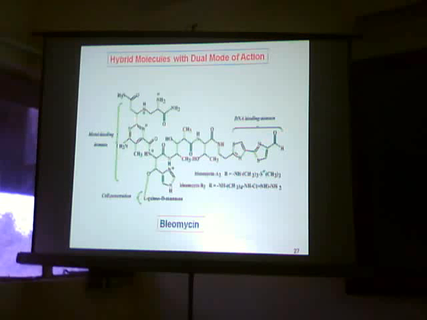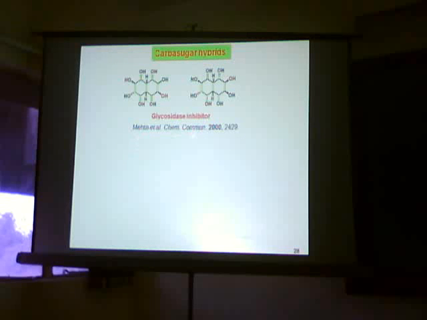Bleomycin is an excellent example of a hybrid molecule, which has three different functional entities responsible for three different biological targets. Here the pyrimidine-rich compound is responsible for metal binding, this carbohydrate domain is responsible for cell penetration, and this thiazole is responsible for DNA binding.